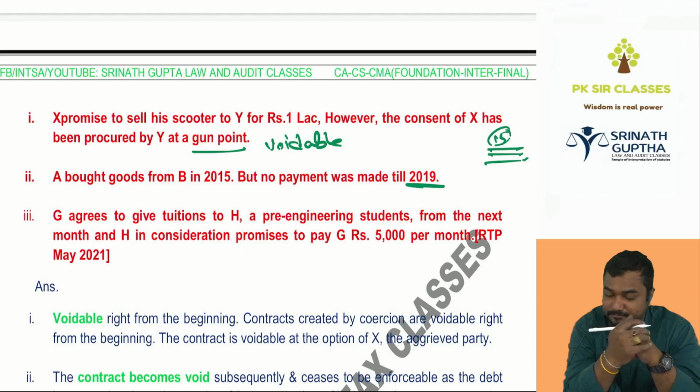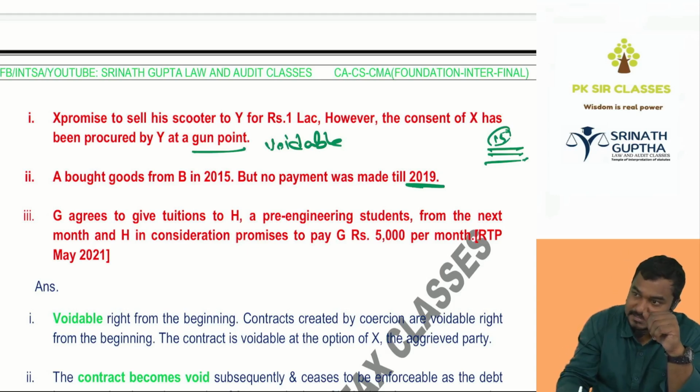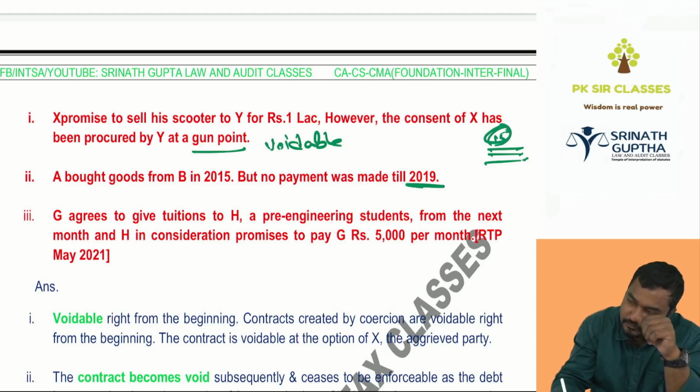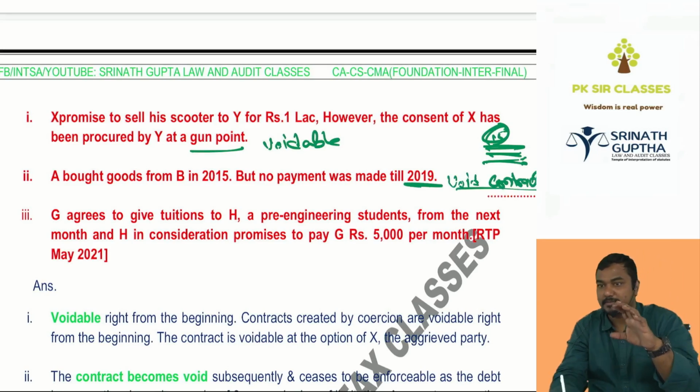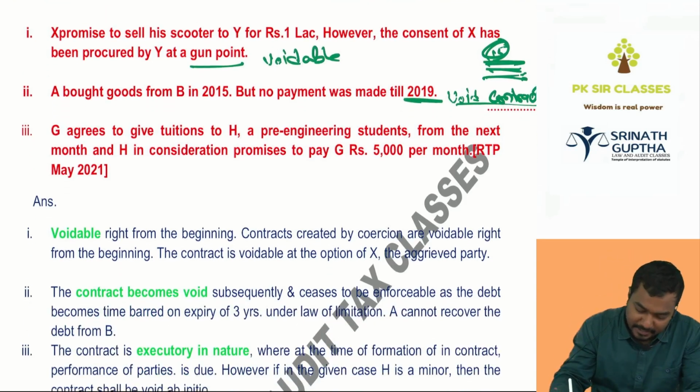How many years? Clear? So when the loan is taken in 15, 16, 17, 18, it's 19 already. Can we recover this loan? It becomes void. Contract agreement? Contract. First 3 years it is enforceable, subsequently it is not enforceable.